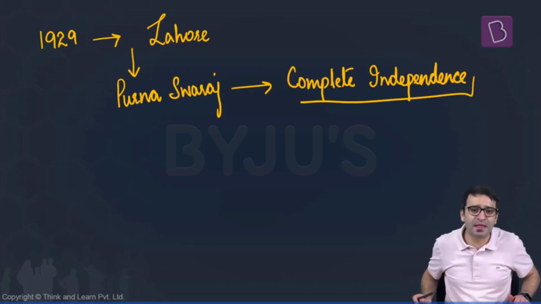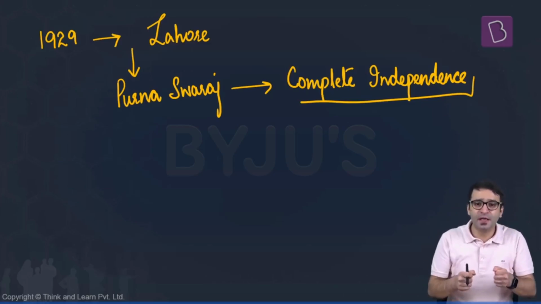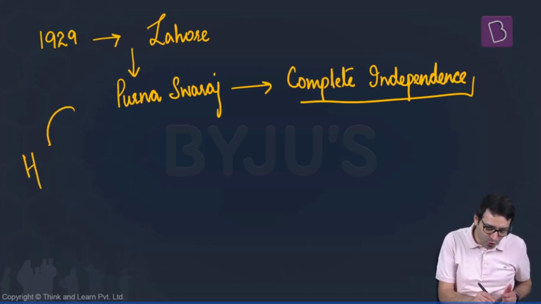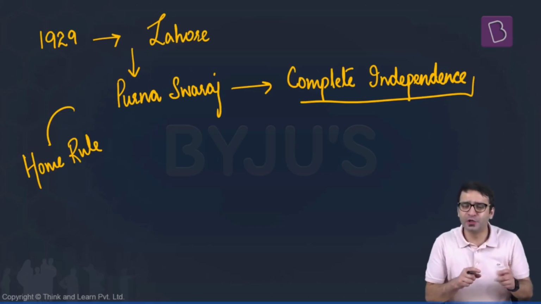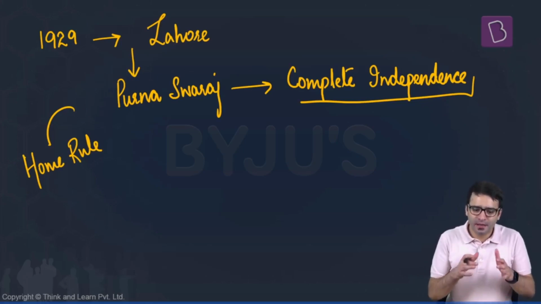This is where Lokmanya Tilak, Bal Gangadhar Tilak, when he said Swaraj is my birthright and I must have it, he was not talking about complete independence. He was talking about home rule. Similar to what Annie Besant was also asking for. She was also asking for home rule. And what is this home rule?